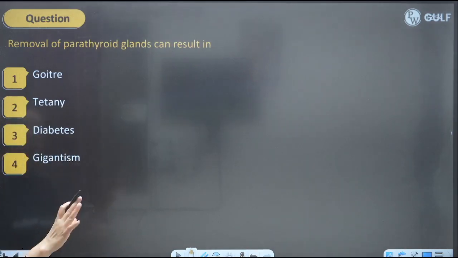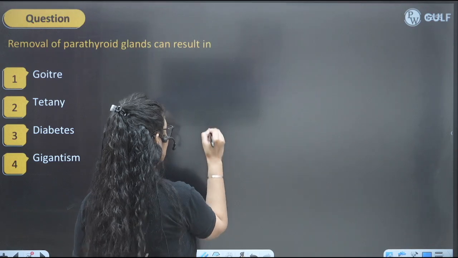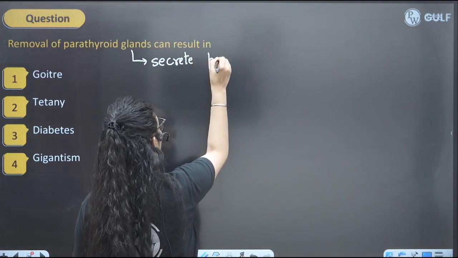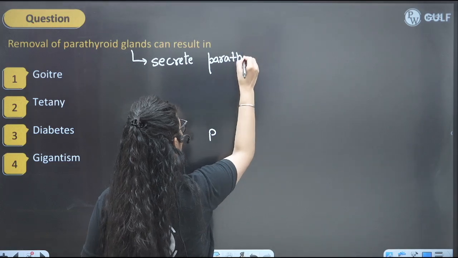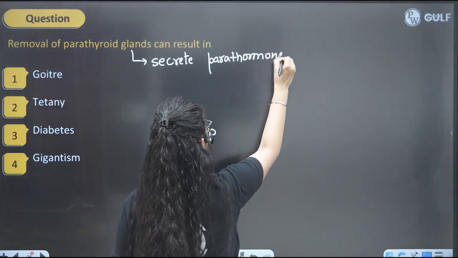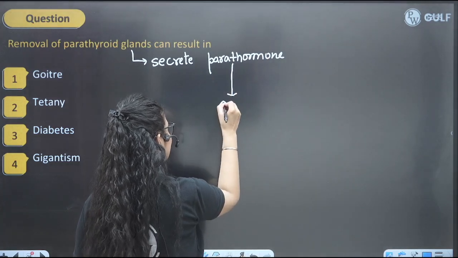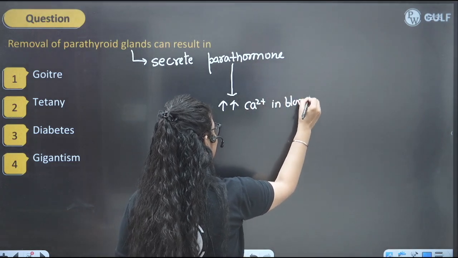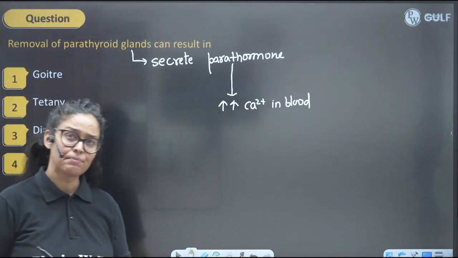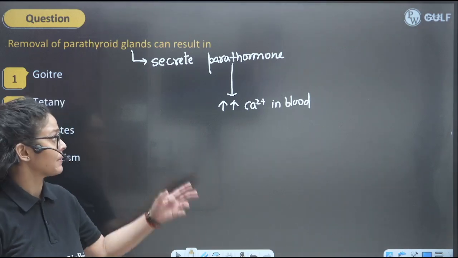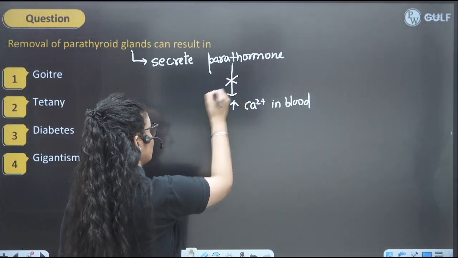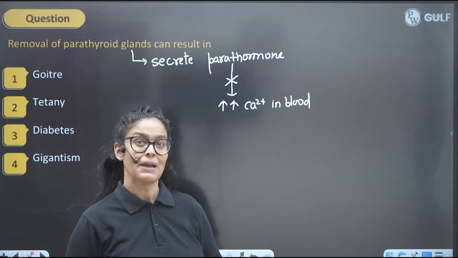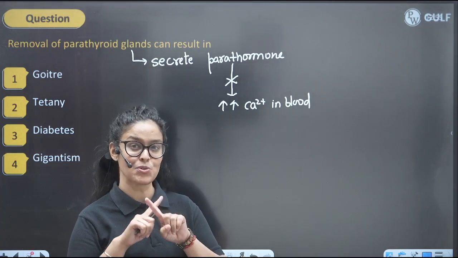Removal of parathyroid gland can result in, so my dear lovely kids, we know parathyroid gland secretes which hormone? Parathormone. And this parathyroid hormone, or parathormone, basically increases calcium level in the blood, right? And when we are removing the parathyroid gland, then what will happen? No parathormone means it will not increase calcium in the blood. So where does this calcium go? Because calcium will go down in blood ultimately when you don't have parathormone.